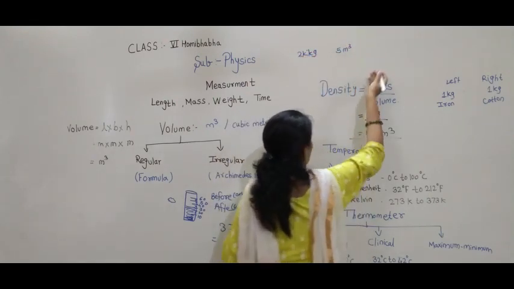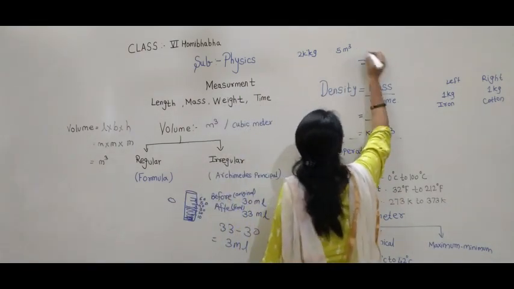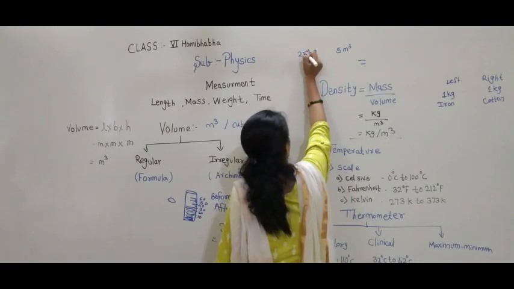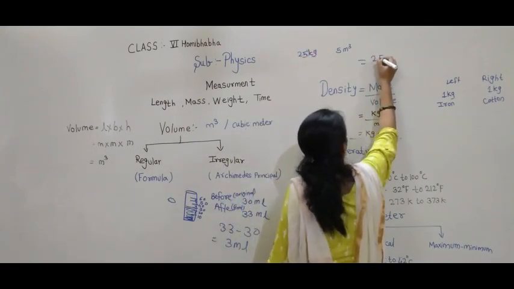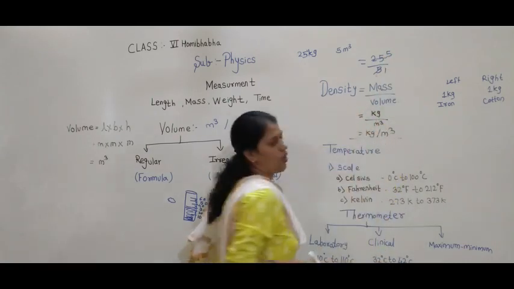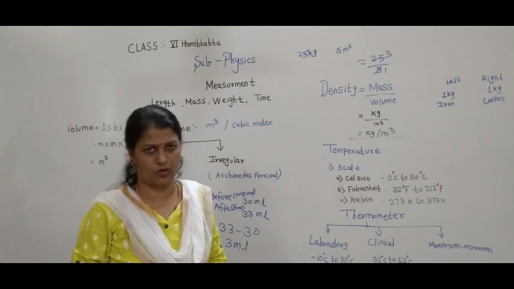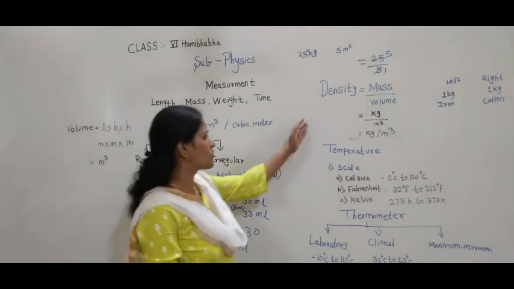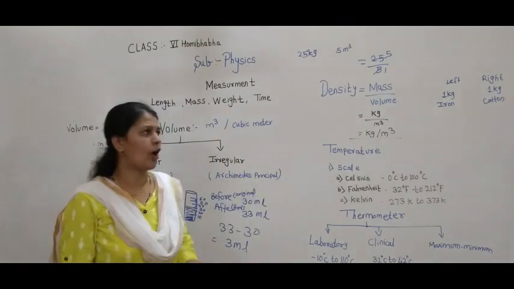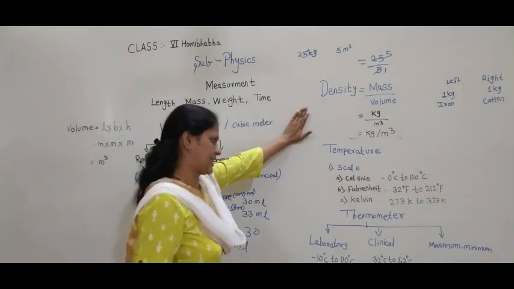Then find the density. By putting these values in the formula, you can get the density of an object. Are you getting this? So this was about density. I hope you have understood about volume and density.